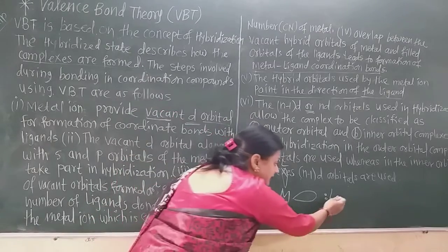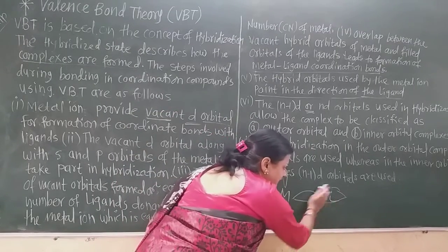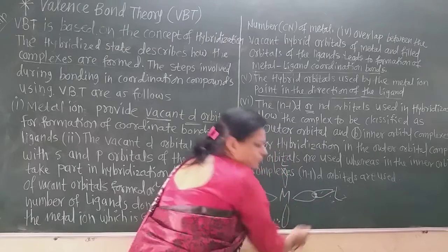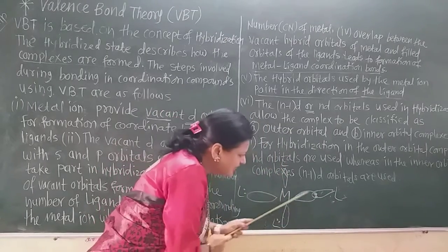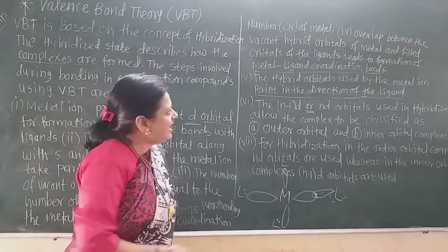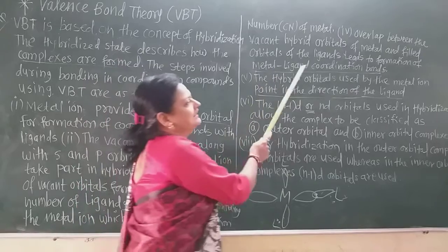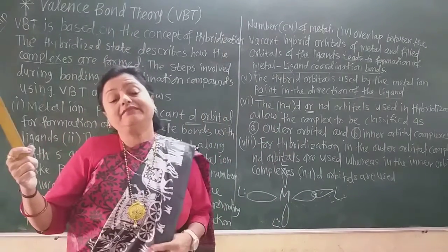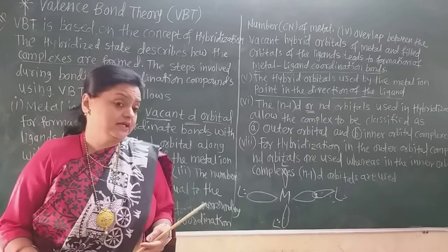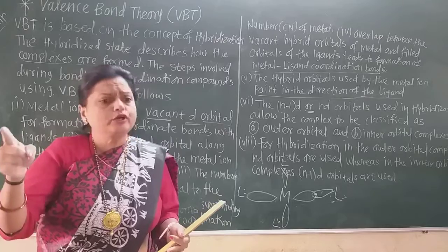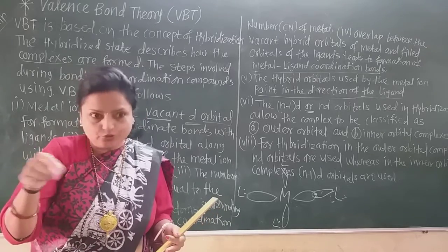The ligands' filled orbitals and the metal ion's vacant orbitals overlap with each other, and a metal-ligand coordination bond forms. In elementary compounds, there is one electron in the hybrid orbital and one in the other orbital which overlaps, like hydrogen in methane.